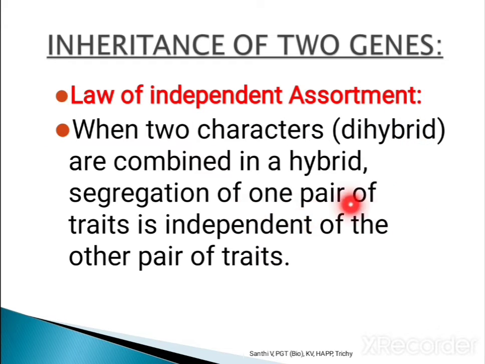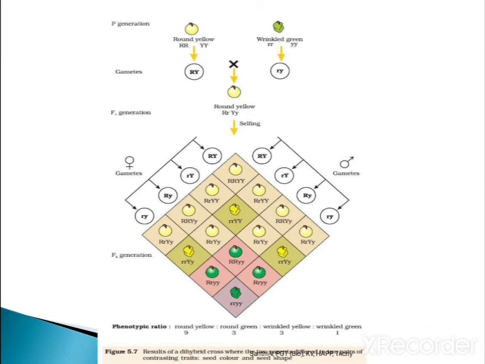So when the characters are found together, they segregate the traits by means of the law of segregation. They can assort also. It is not necessary that this type of trait has to join with this one. It's not like that. The assortment is of independent type. So that you call the law of independent assortment.